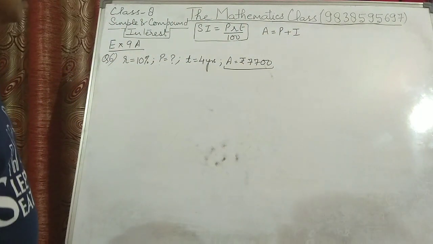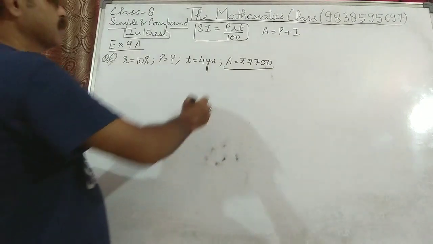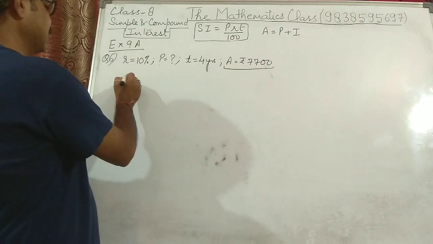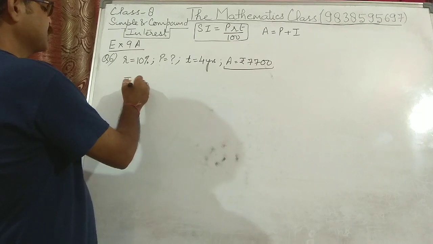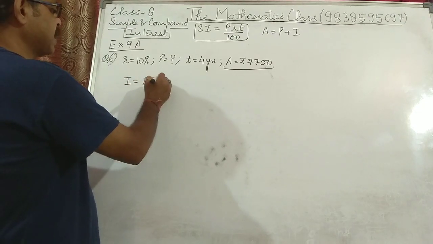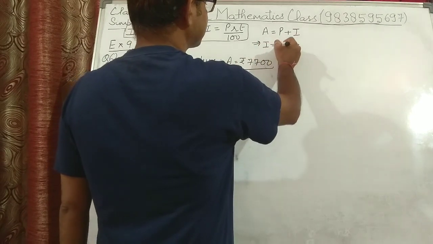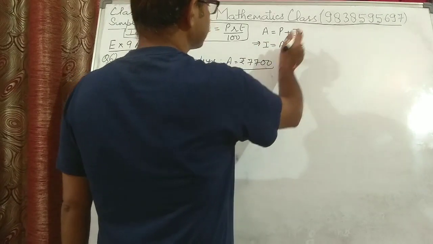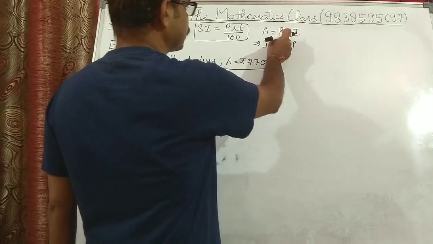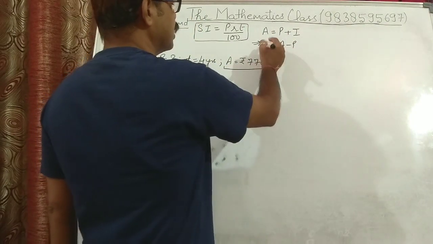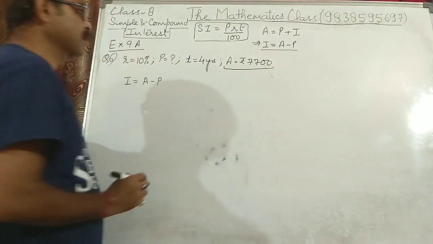We know this. So from this formula we can say interest is equal to amount minus principal. This P will go to this side, it will become minus. So interest is equal to amount minus principal.